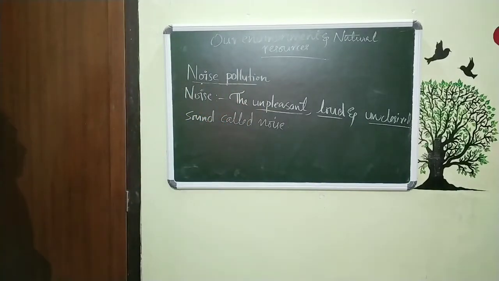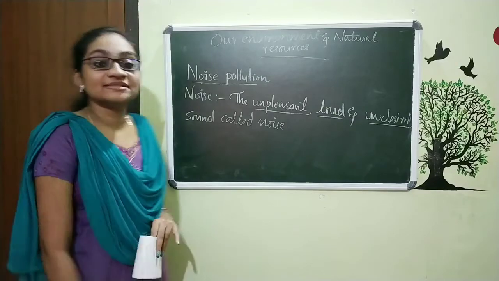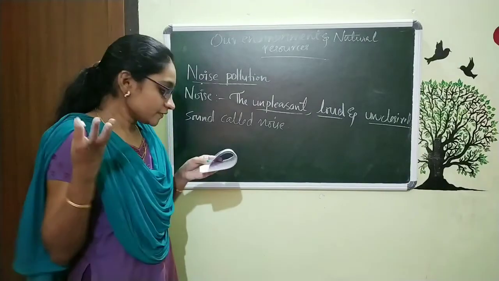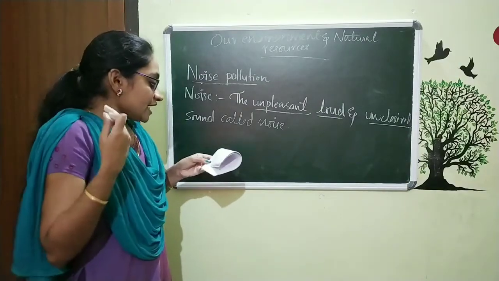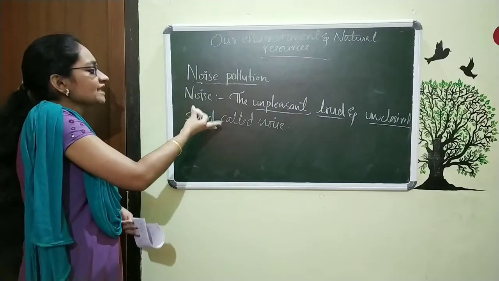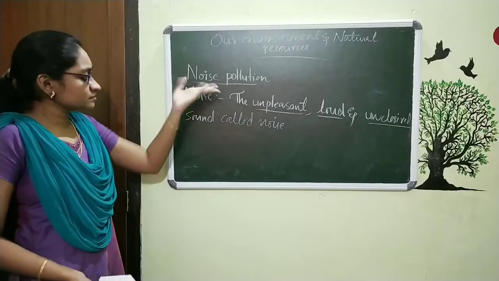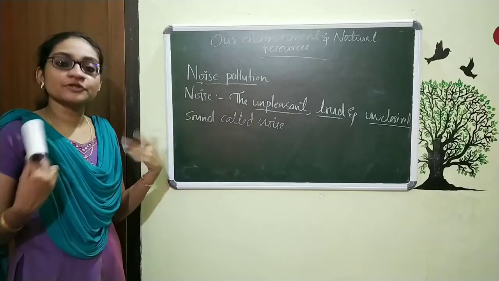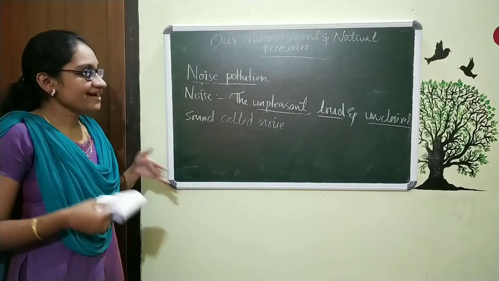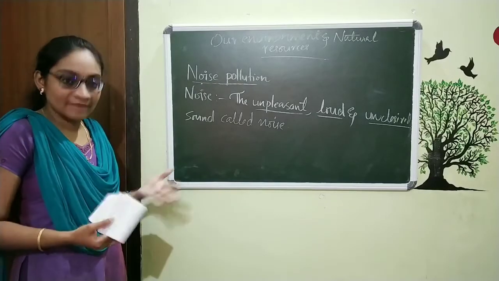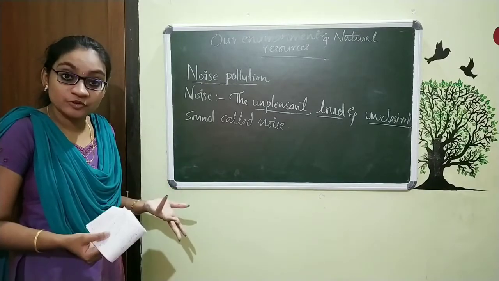The unpleasant, loud and undesired sound is called what? Noise. So this is the definition. Now we can simply say noise causes noise pollution. Who causes noise pollution? Noise produces noise pollution. And how does this noise pollution happen, or who produces it?